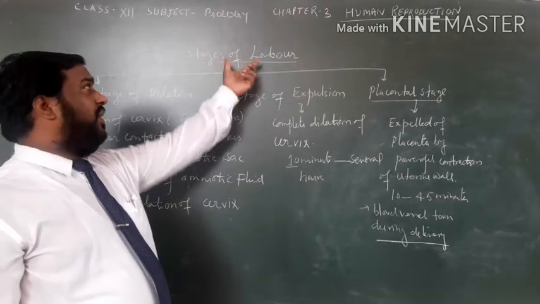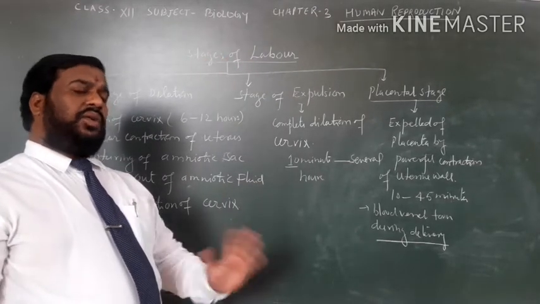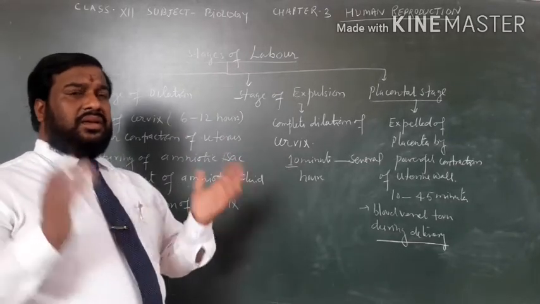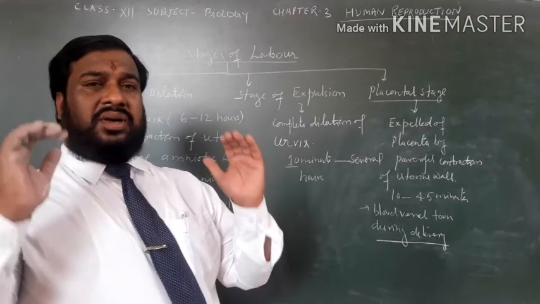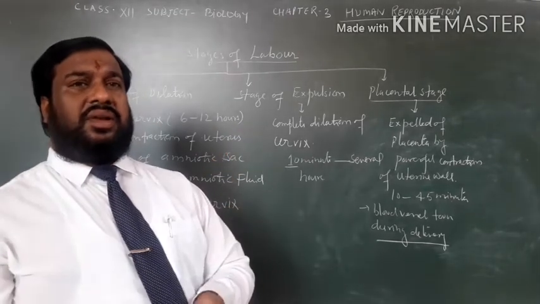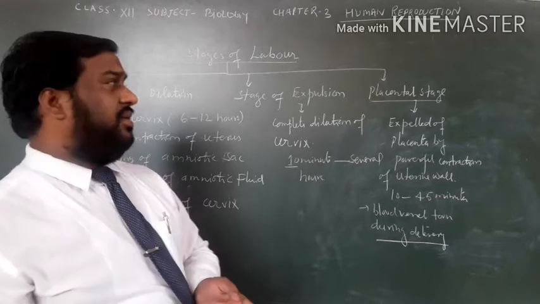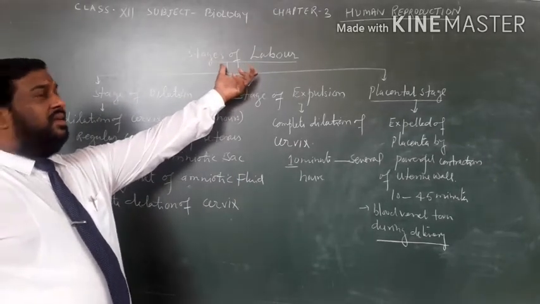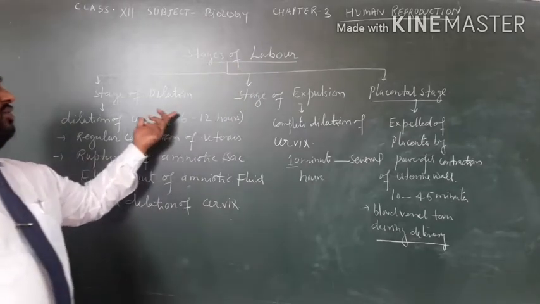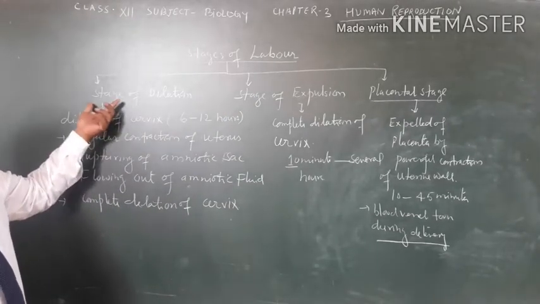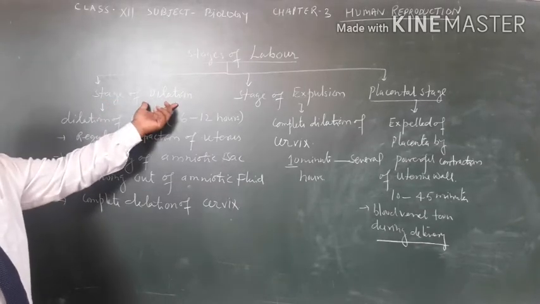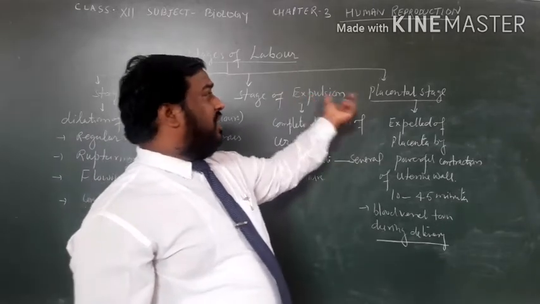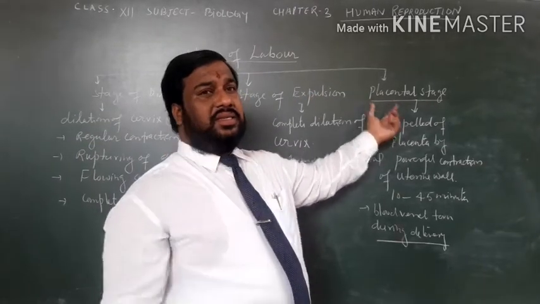Stages of labor. You know very well about labor earlier. It is a forceful contraction of the uterine wall, and this labor is again divided into three stages: a stage of dilation, a stage of expulsion, and a placental stage.